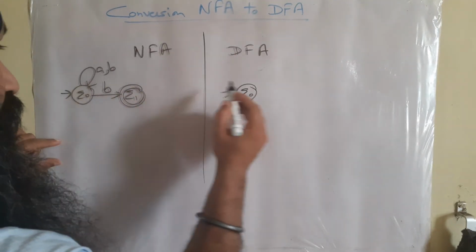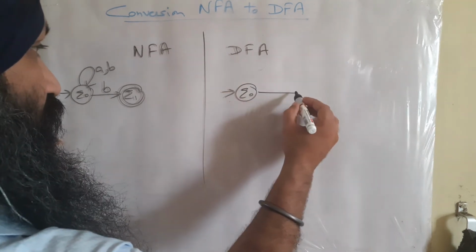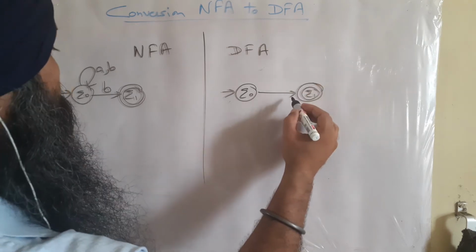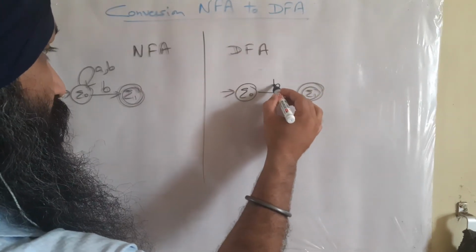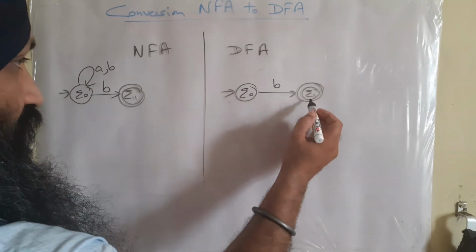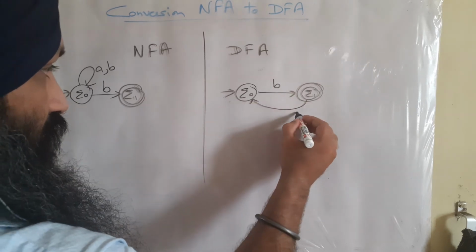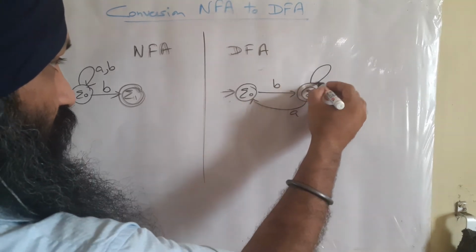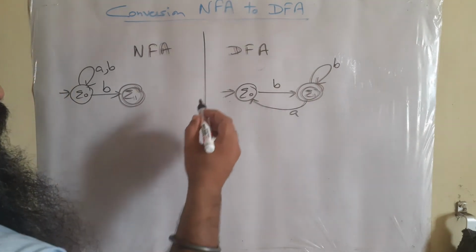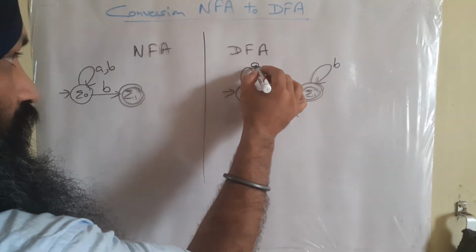and secondly we can't take A comma B on the self loop of Q naught. So that's why this is the basic difference between DFA and NFA. Every string must end with B, so if A comes here, that has to go back. If B comes here, we can take a self loop, and at the starting we have a self loop for A.